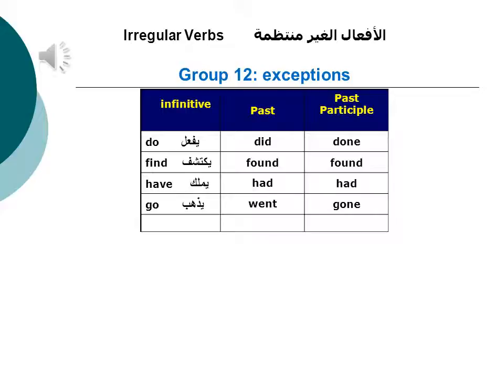Category 12 gives some exceptions to the rules of my categorizations. Examples like do, did, done; find, found, found; have, had, had; go, went, gone.